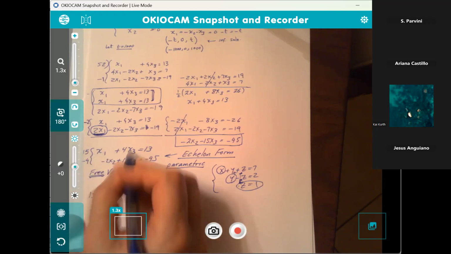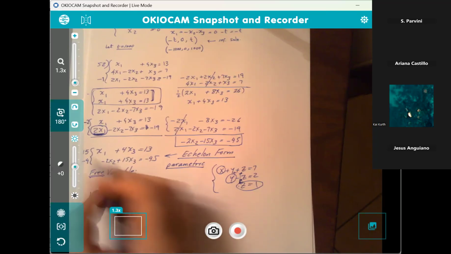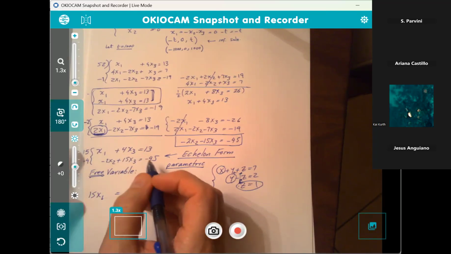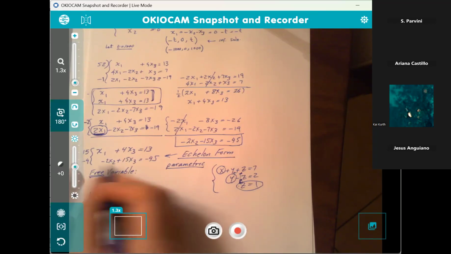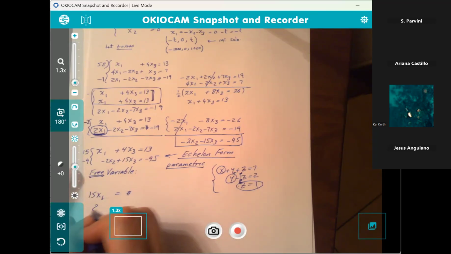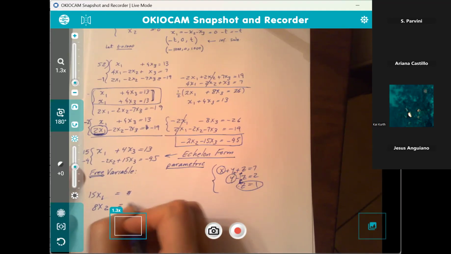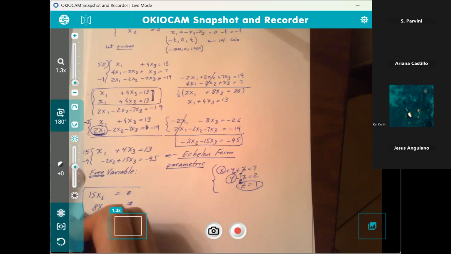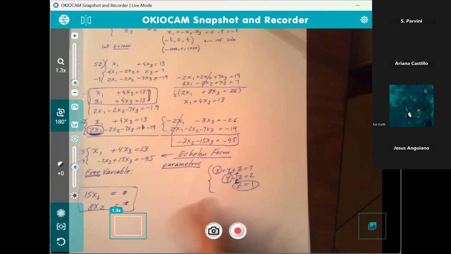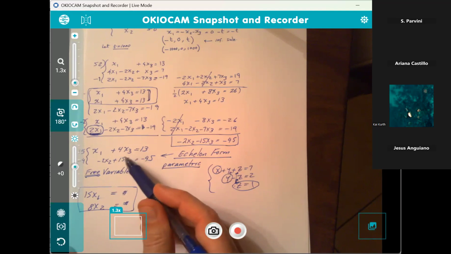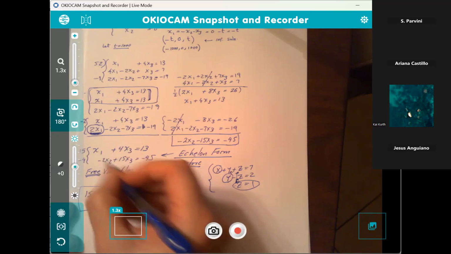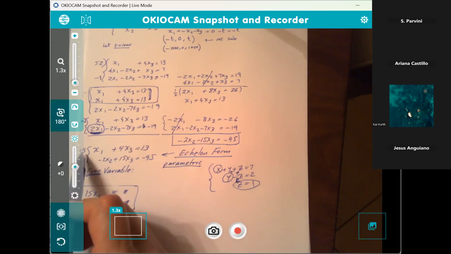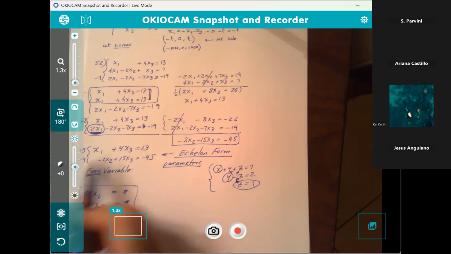When you do that, then we're going to get 15x1. Of course, the x1's go away. Whatever 15 times 13 is, this will give you 8x sub 2. That gives you a number now, right? You're going to multiply the top by a number, the bottom by a number.